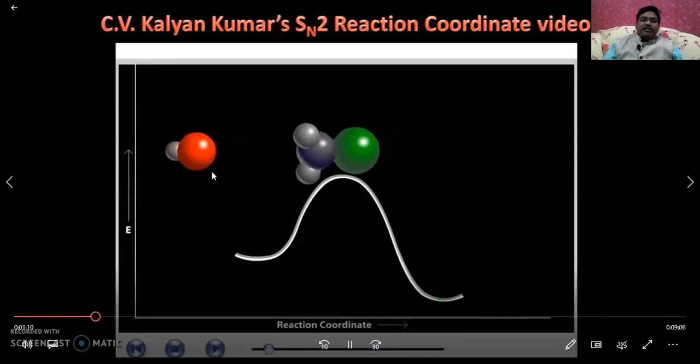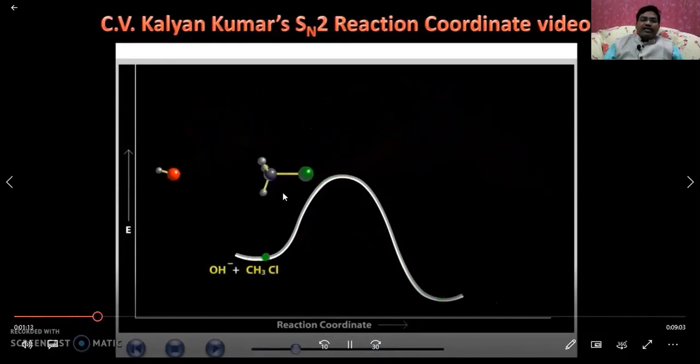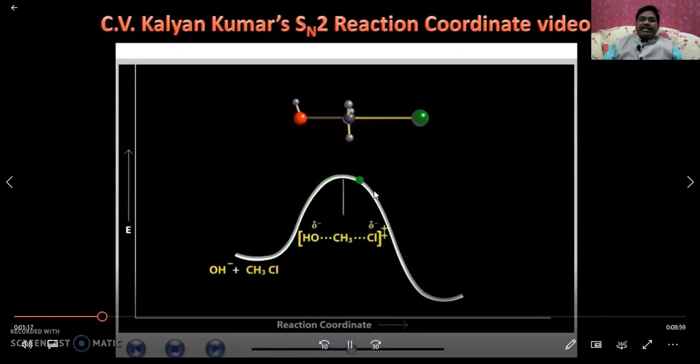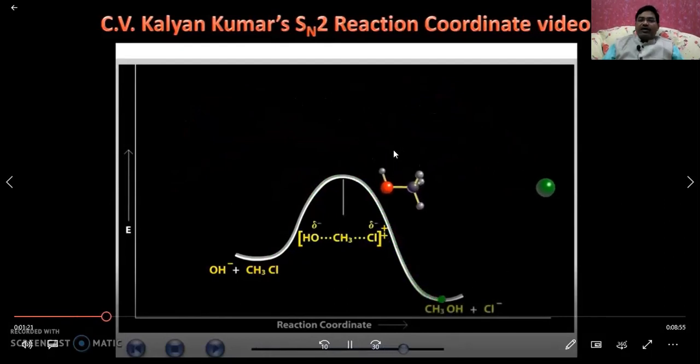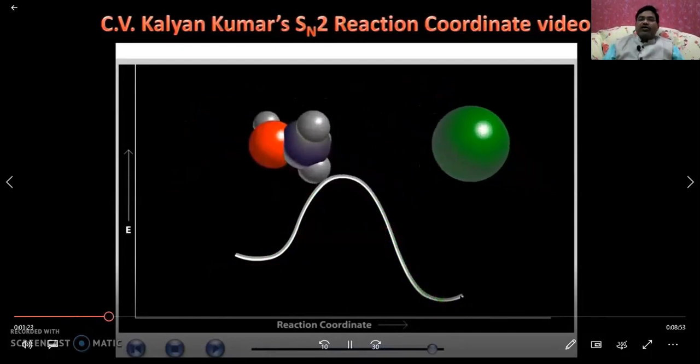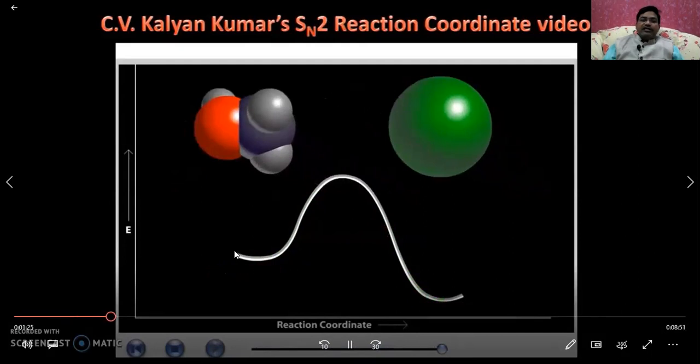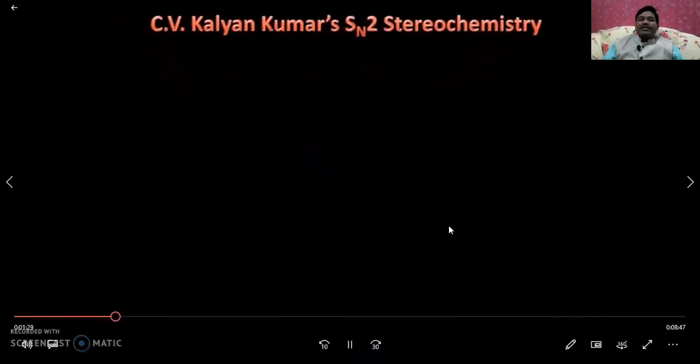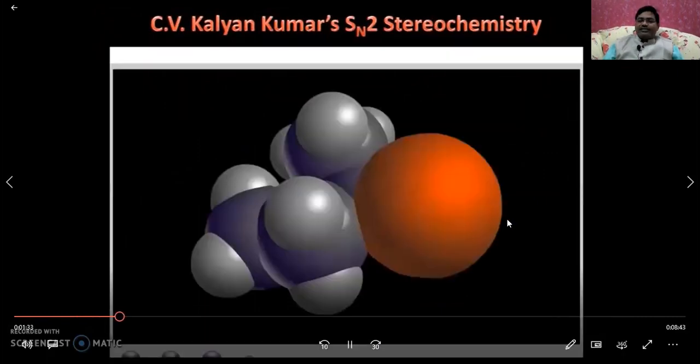Let us see, this is the nucleophile and our reacting molecule, and it approaches and forms a transition state where it reaches maximum energy, and the leaving group leaves the alkyl halide and forms methyl alcohol. In this way, the energy profile diagram can be shown for the SN2 reaction. Let us see the stereochemistry of the SN2 reaction.